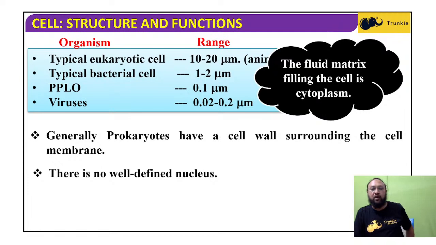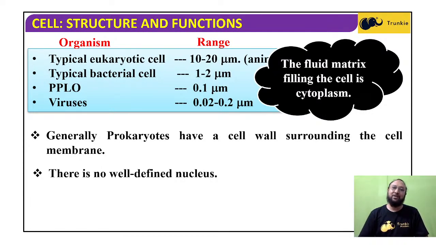Why is it called prokaryotic? Pro means primitive and karyon means nucleus. So primitive nucleus means there is no well-defined nucleus, or no prominent nucleus, or the nucleus is without a nuclear membrane. The nuclear membrane is absent and the prominent nucleus is absent. No well-defined nucleus is present, and the chromosomes are dispersed in the cytoplasm. So it is called prokaryotic.